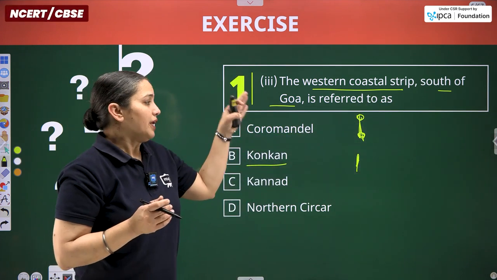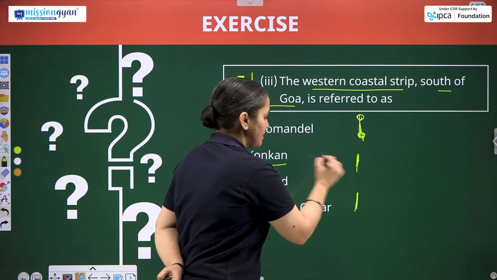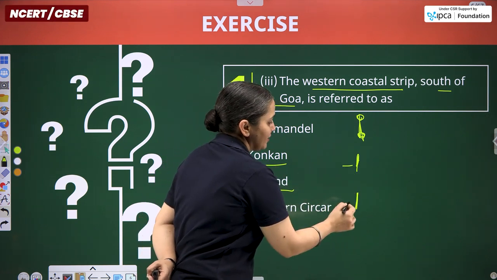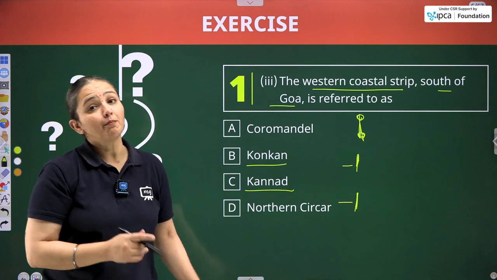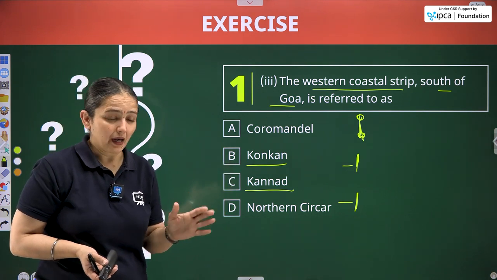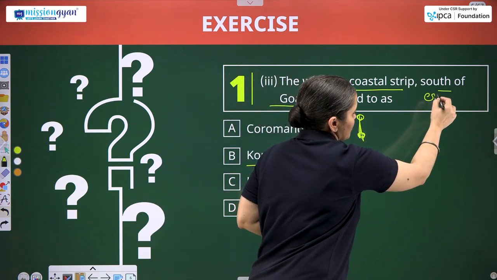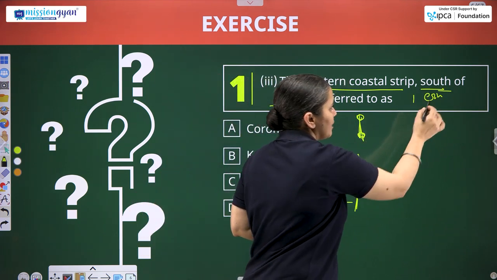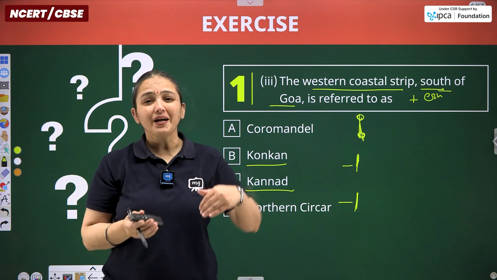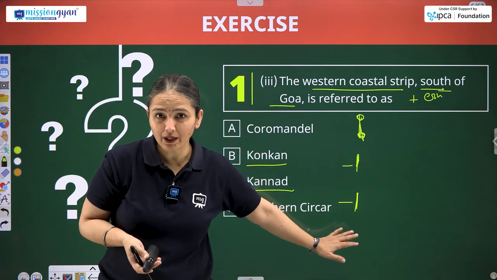In the southern part there lie two: the Kannad one, and by the side of Kerala, the Malabar coast. If we are talking about extreme southern, then our answer will be Malabar coast.